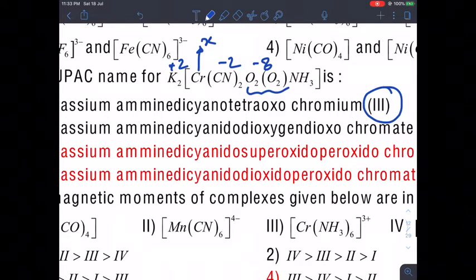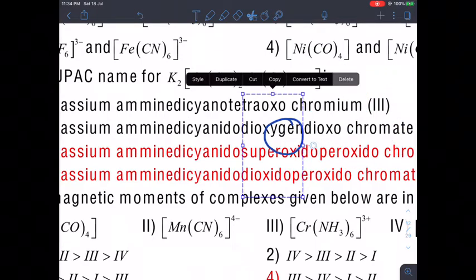So, the right answer is no, because if you sum them, the sum of this 2 plus x minus 2 minus 8 is equal to 0. If you do like that, you will get the value of x to be plus 8, and here they have written 3, and anyway plus 8 is not possible. That means this name is not correct.